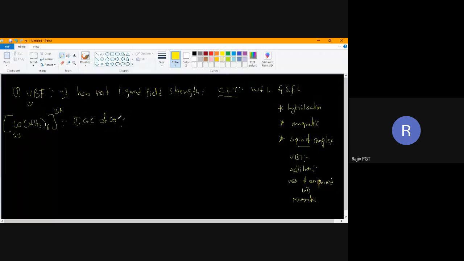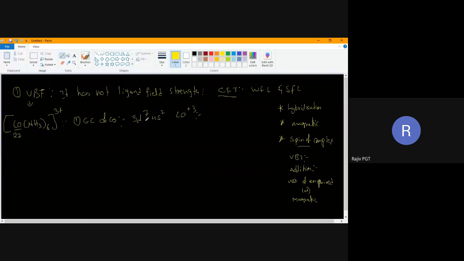Say its valence shell configuration: 3d7 4s2. Right. Now calculate the cobalt oxidation state, children. Good, the cobalt oxidation state is +3.